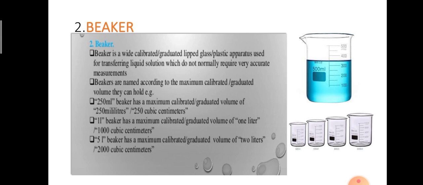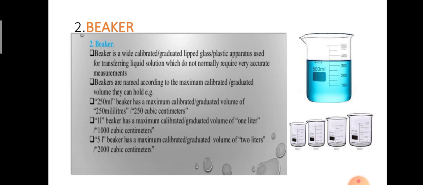So what are the uses of this beaker? A beaker is used for holding, pouring or mixing solutions or mixtures. So we use this beaker in the laboratory.